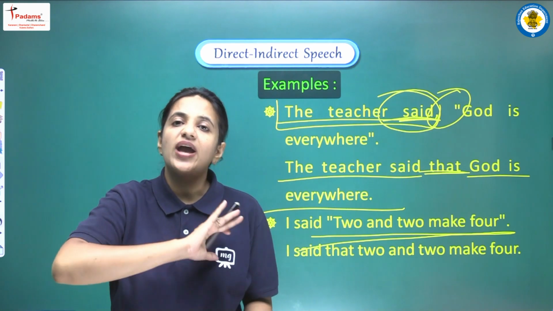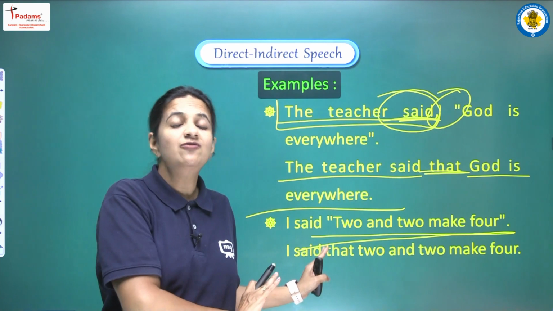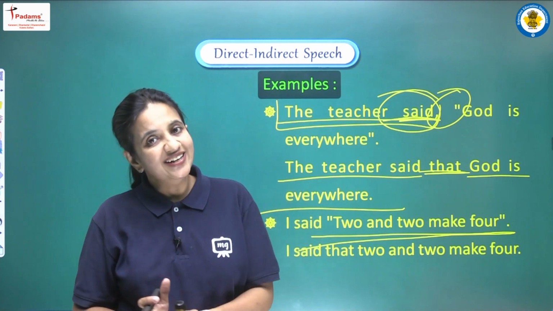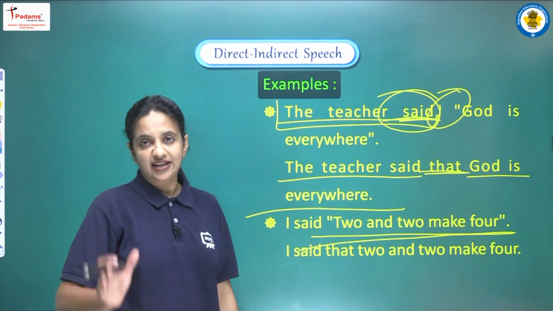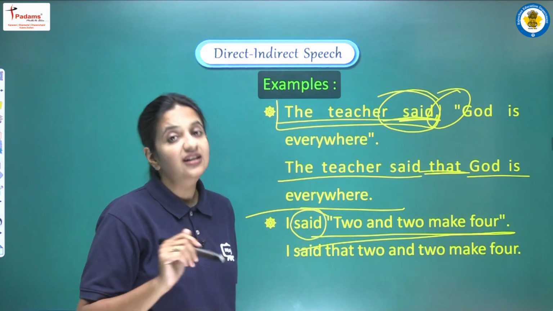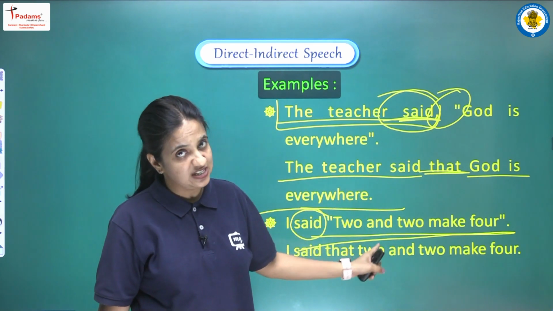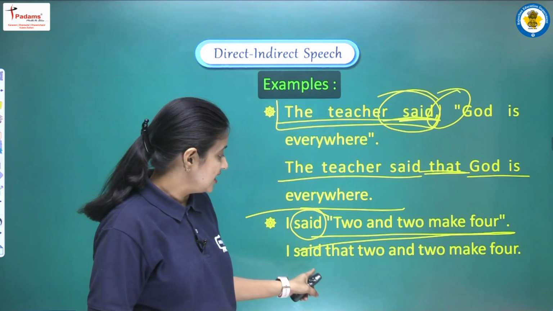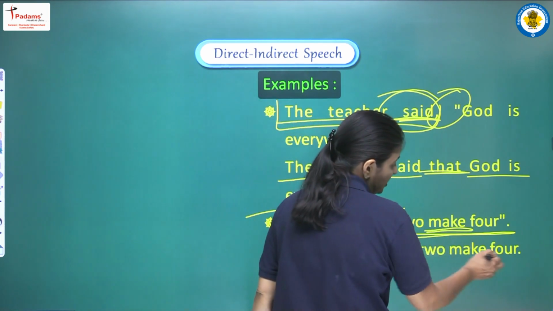And you can go anywhere on this earth planet. Everywhere this statement will be a true one. So again it is an example of a universal truth. So again we have to apply the rule according to that. Yes, we are having past tense here, but still we won't do the changes of tense in the reported speech. We will write, I said that 2 and 2 make 4. We cannot change present into past.